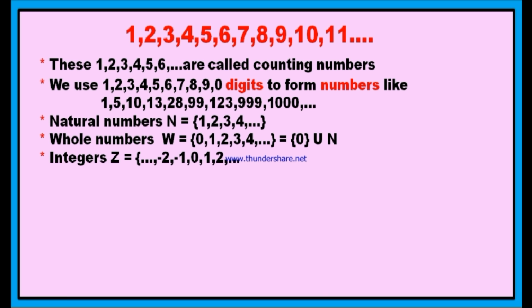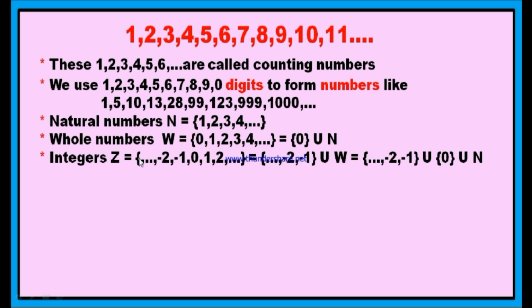And the next is the set of integers. The set of integers is represented by Z. You see, the set of natural numbers is represented by N, and the set of whole numbers is represented by W, as W is the first letter in whole numbers. But whereas in this case, integers are represented by Z, but not by I. Why? Because integers are also called Zahlen numbers in German. In German, we call integers Zahlen numbers. You can represent the integers with Z, since Zahlen starts with Z. Therefore these are represented by Z.